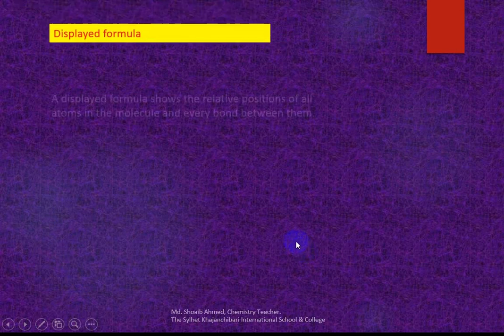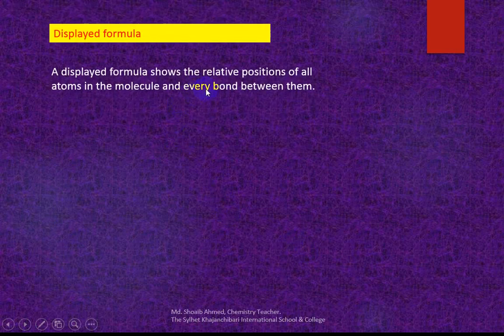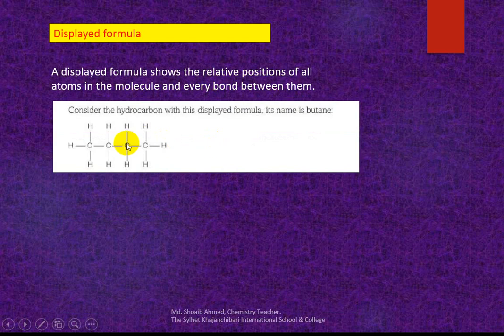Here, displayed formula. Displayed formula shows the relative position of all atoms in the molecule and every bond between them. Look, this is a displayed formula. It shows the position of all atoms, and most importantly every bond is shown: carbon-hydrogen bond, carbon-hydrogen bond, carbon-hydrogen bond. Also all bonds between them are shown in a displayed formula.